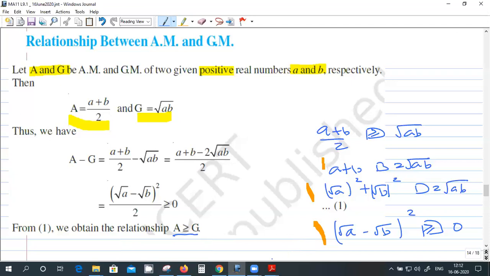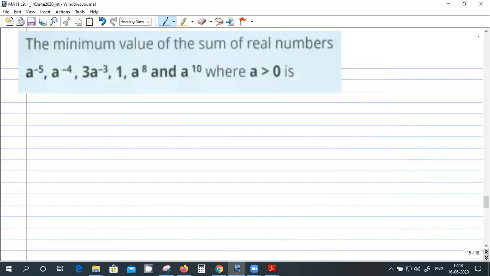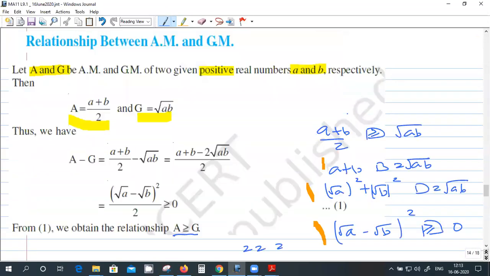A equal to B is not an interesting case because the arithmetic mean between 2 and 2 is 2. That's not saying much, right? So we have got this result that arithmetic mean is greater than geometric mean for one arithmetic mean introduced between two numbers.